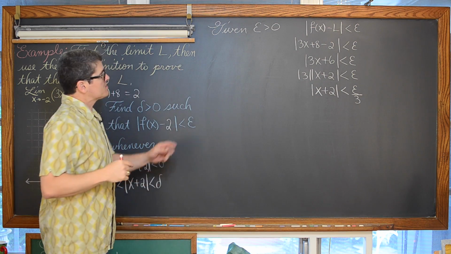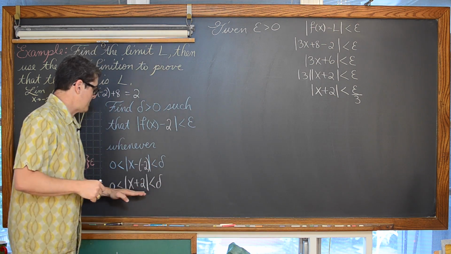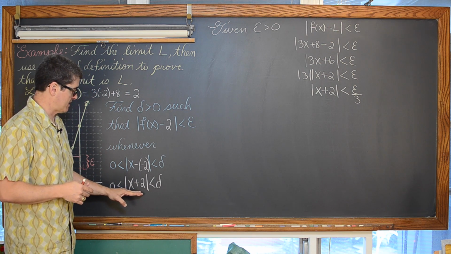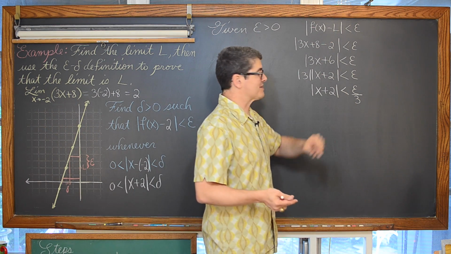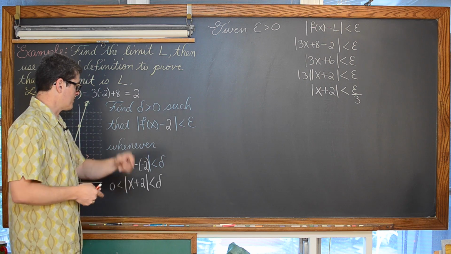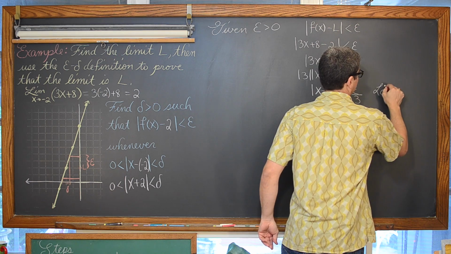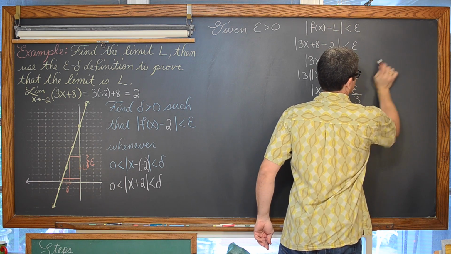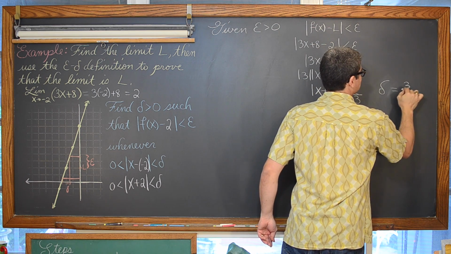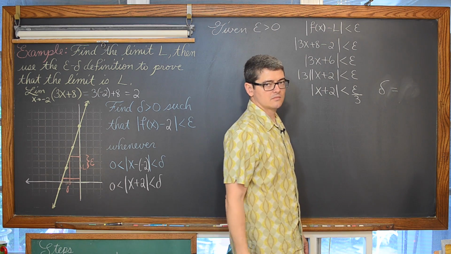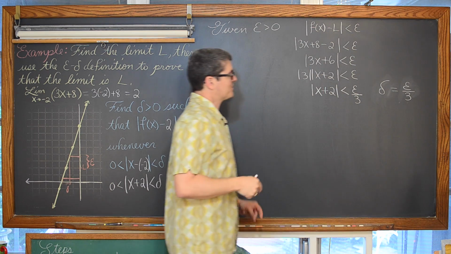Well, so I've changed my f of x minus L expression to have that matching x plus 2 on the inside. So if the absolute value of x plus 2 is less than delta, and the absolute value of x plus 2 is less than epsilon over 3, then I can say that we're going to let delta be equal to epsilon over 3.